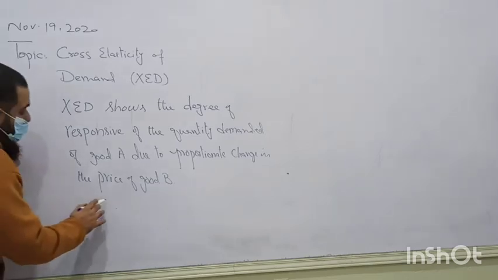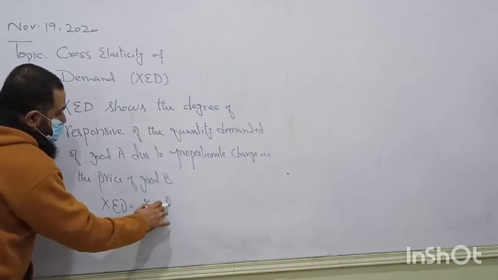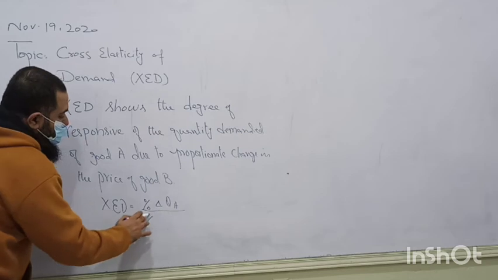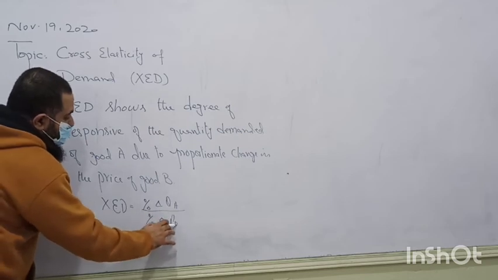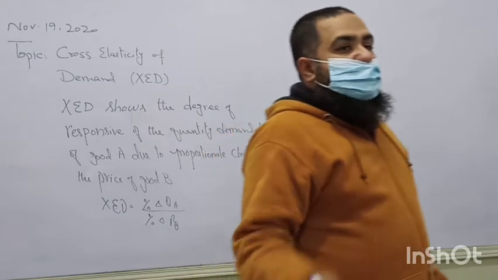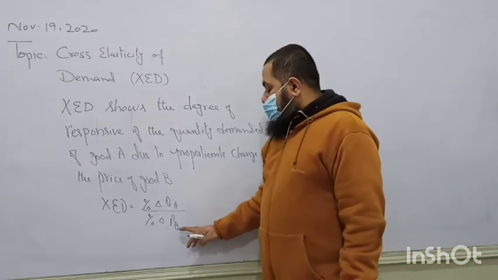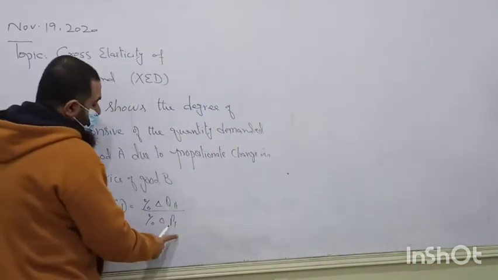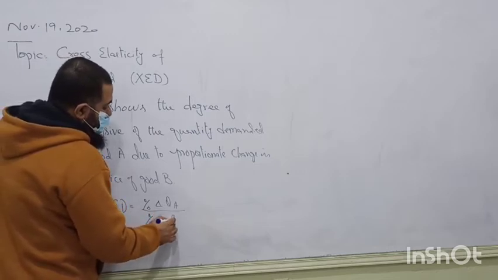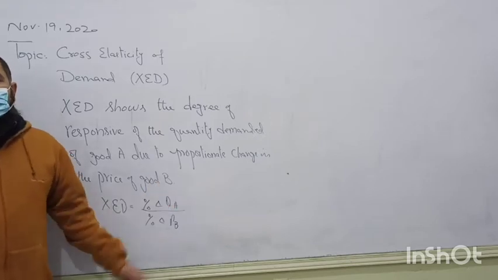So we say cross elasticity of demand shows the percentage change in quantity of A due to the percentage change in price of B. Okay? The same formula we use for price elasticity of demand, now it is used for the cross relationship between the two goods. The difference is that we are not using the price of the same commodity, but we are checking the price of the other good. How will it affect the demand of commodity A?